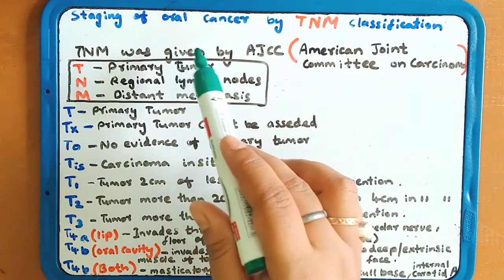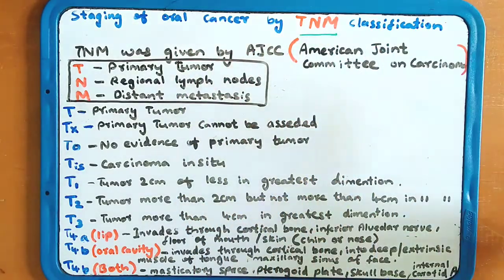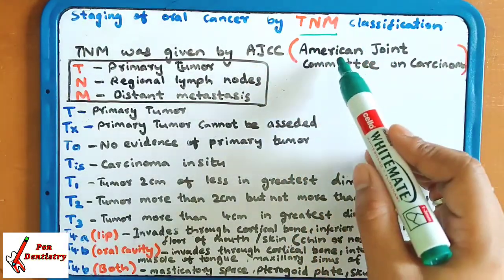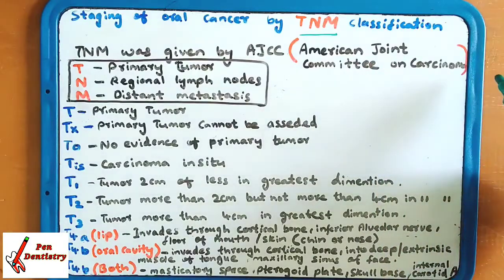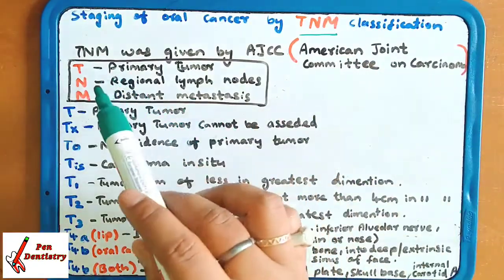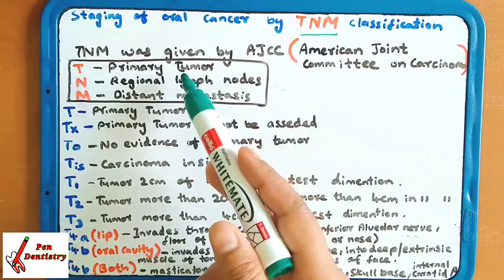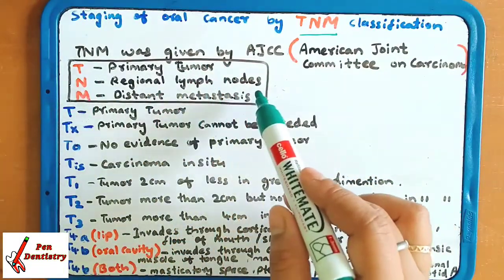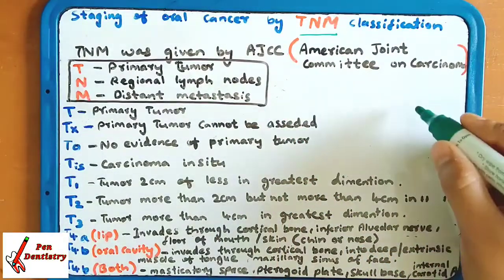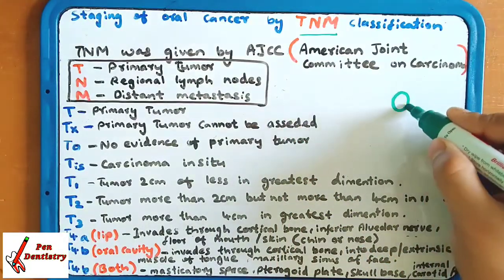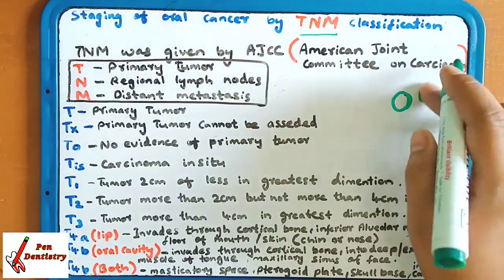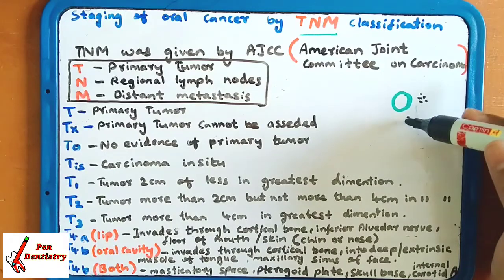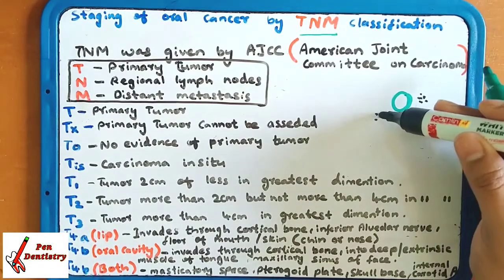What is staging of oral cancer by TNM classification? TNM classification was given by AJCC, American Joint Committee on Cancer. What is TNM? T represents the primary tumor. N represents regional lymph nodes. Regional lymph nodes are the lymph nodes around the tumor. These are known as regional lymph nodes.